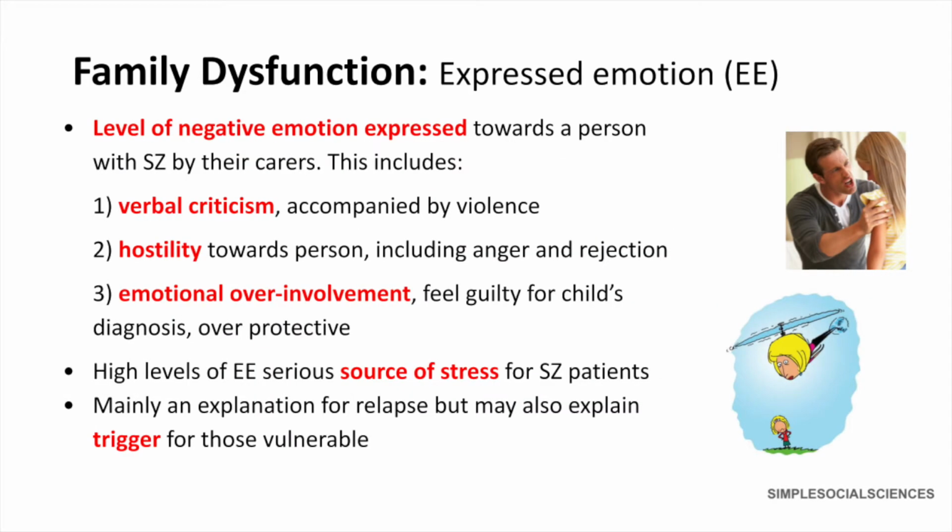And finally, expressed emotion refers to the level of negative emotion expressed towards a person with schizophrenia by their carers. These include the following 3 things. 1. Verbal criticism. This is usually accompanied by violence. Number 2. Hostility towards a person. This includes anger and rejection. Number 3 could be emotional over-involvement. This is when parents feel guilty for the child's diagnosis and may be over-emotional and over-protective.